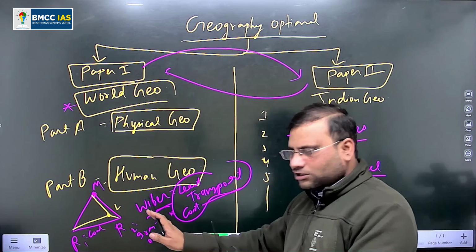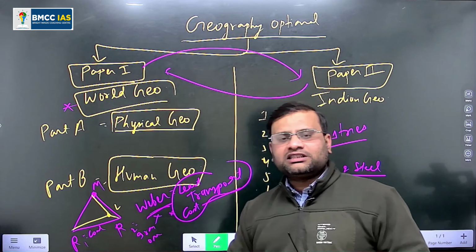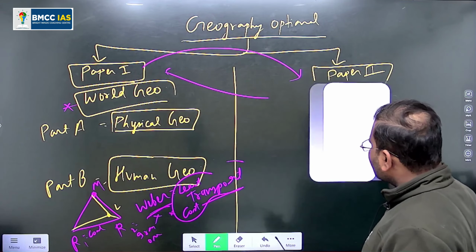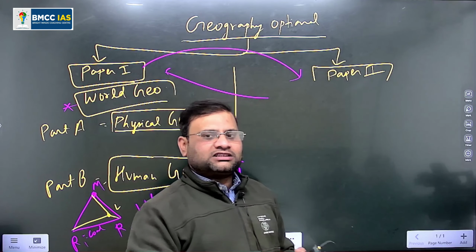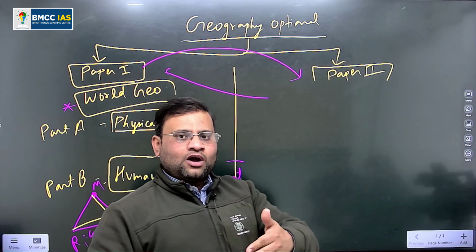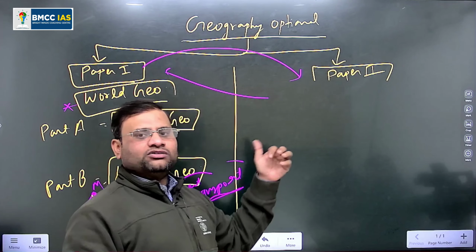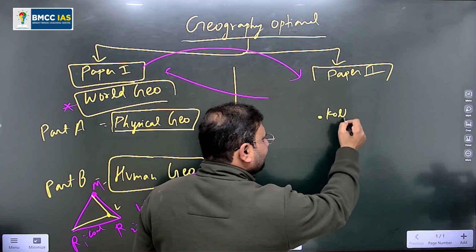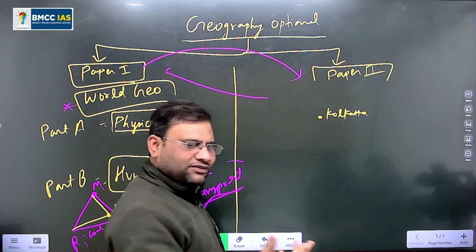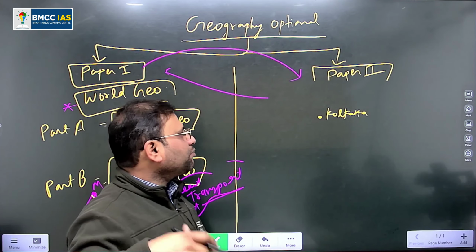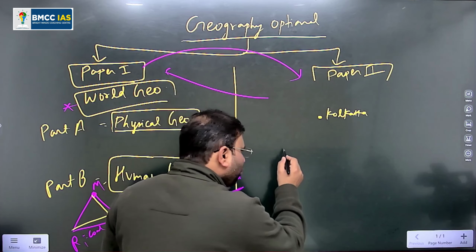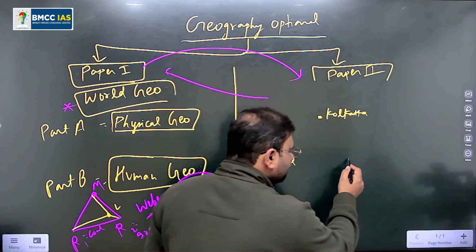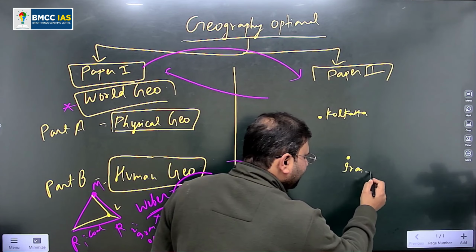Same thing, dear, this concept we can utilize in the iron and steel industries of India. Okay, how? Let's see how. If the question is simply about the distribution of iron and steel industries, now the onus is on you how you can utilize the Weber concept in that. So let's say the market is Kolkata, because Kolkata is a big city which definitely has a market of iron and iron products. One raw material is say coal. Another raw material utilized by the iron and steel industry is iron ore.